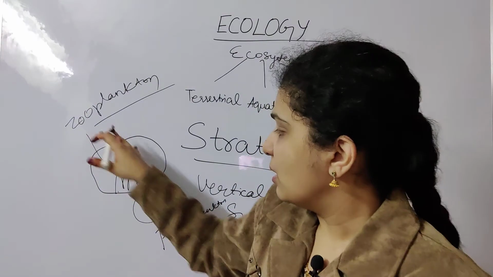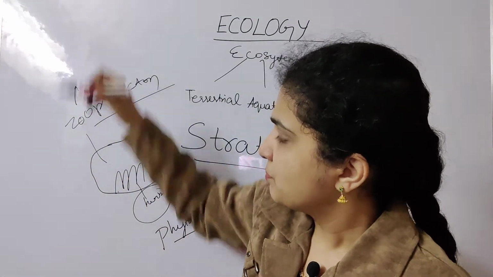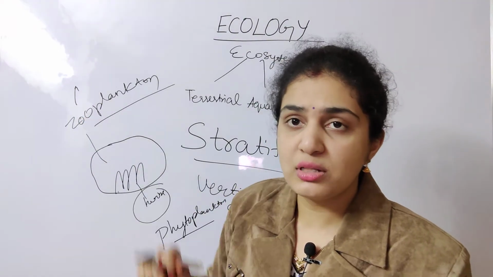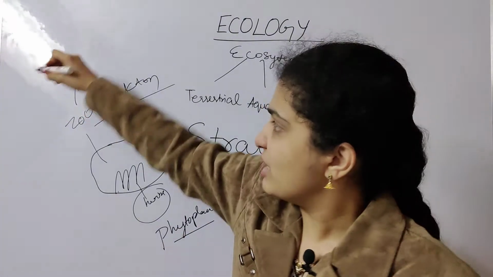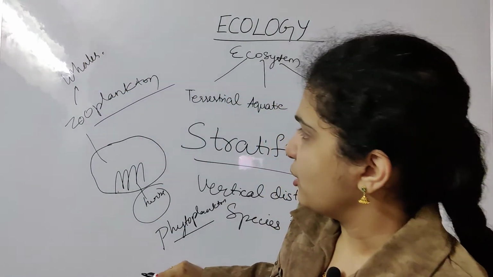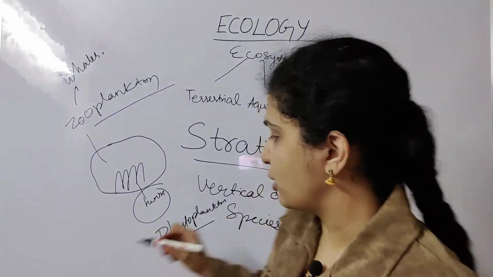So these zooplanktons, then at the next stage, some organisms, again whales and all, will feed on these zooplanktons. So phytoplankton, zooplanktons, whales. This is the order which is followed.